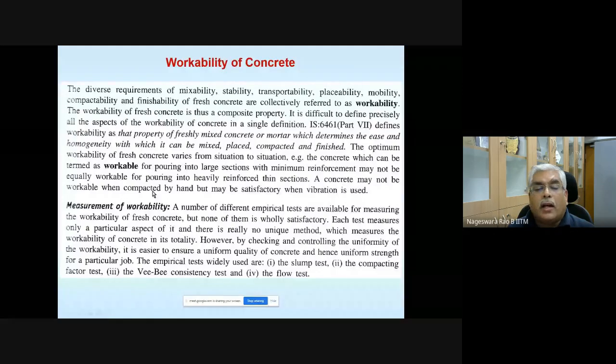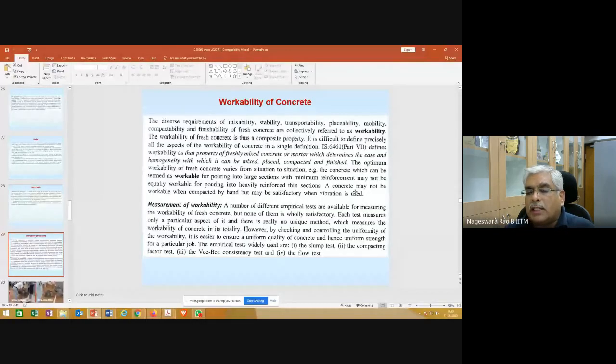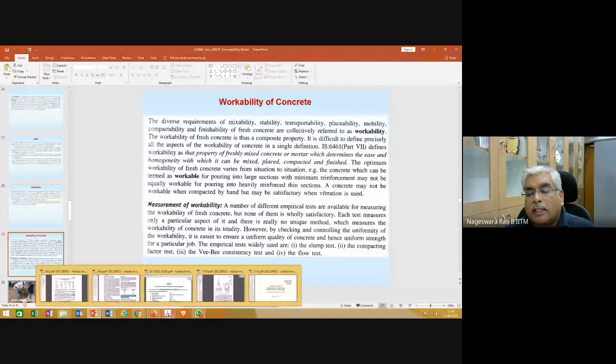A concrete may not be workable when compacted by hand, but may be satisfactory when mechanical vibrators are used. So this is also given in IS 456. Any questions? Let me show you where it is given in IS 456.